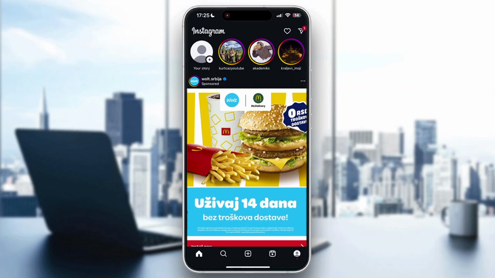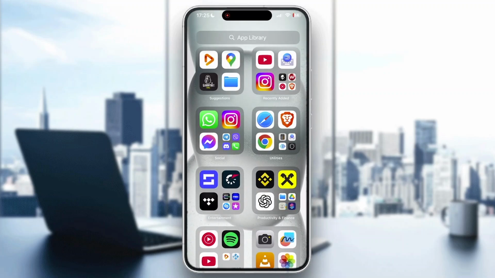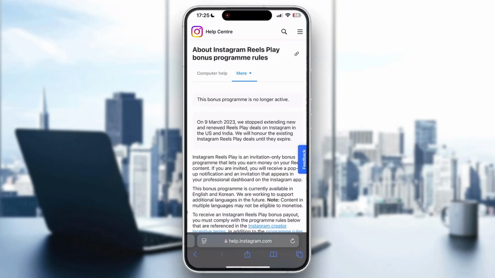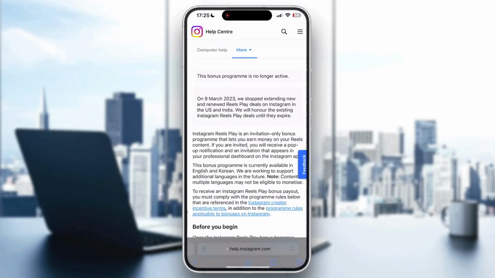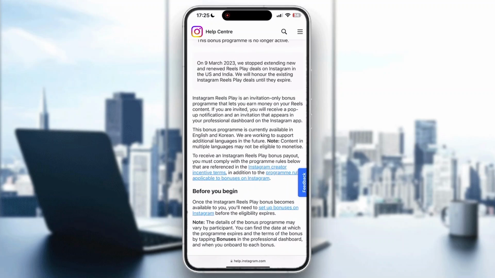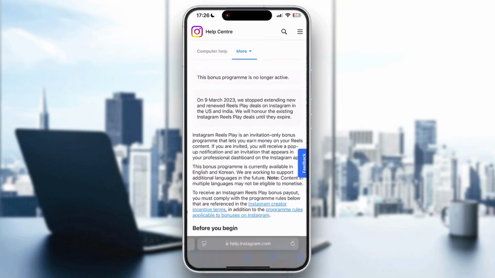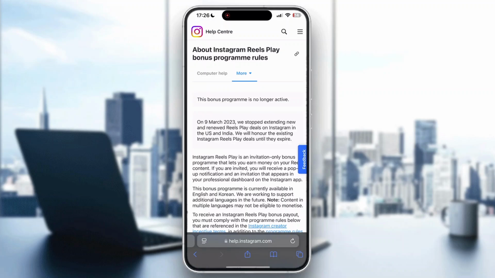So basically, what are we going to do? As you can see in this article right here, we're going to open up our Safari article on the official help center of Instagram showing us about Instagram Reels Play bonus program rules. There's rules showing us how we can enter this bonus program right here. But yeah guys, sadly, as you can see, the bonus program is no longer active.